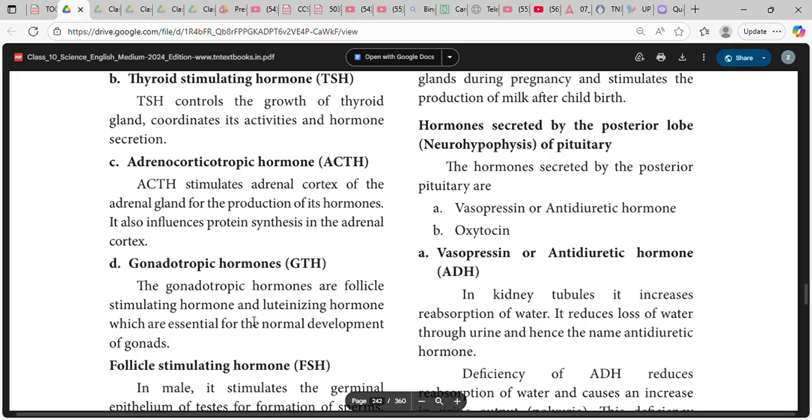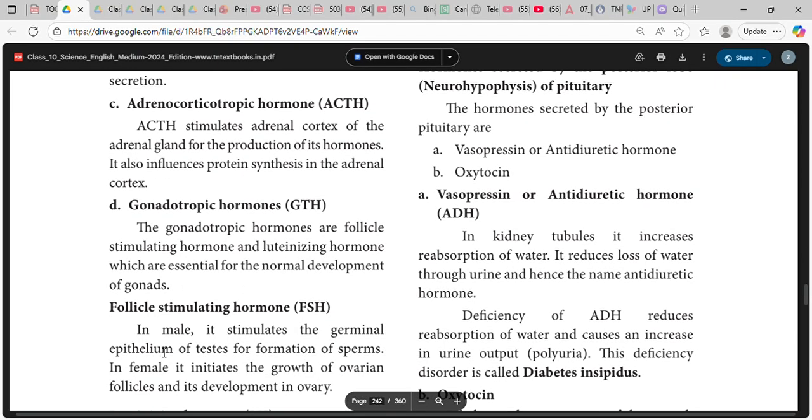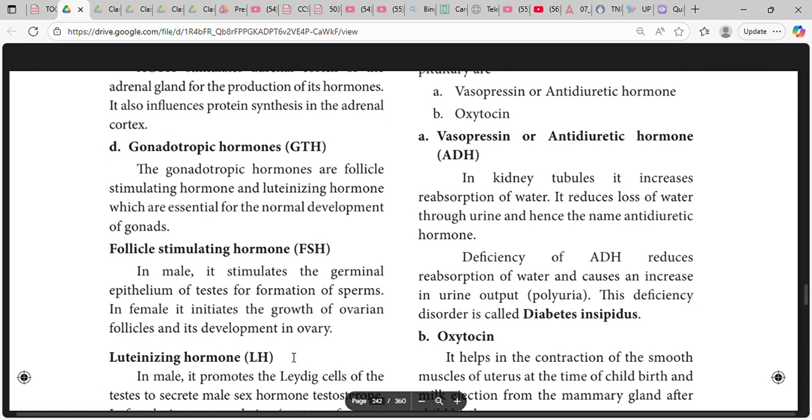Gonadotropic hormones are follicle stimulating hormone and luteinizing hormone, which are essential to the normal development of gonads. In male, it stimulates the germinal epithelium of testes for formation of sperms. In female, it initiates the growth of ovarian follicles and its development in ovary.